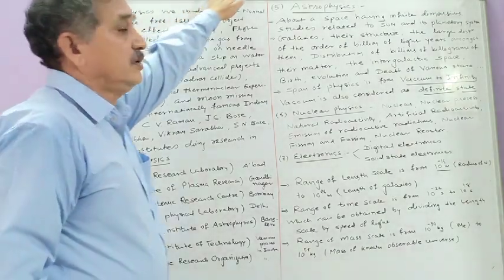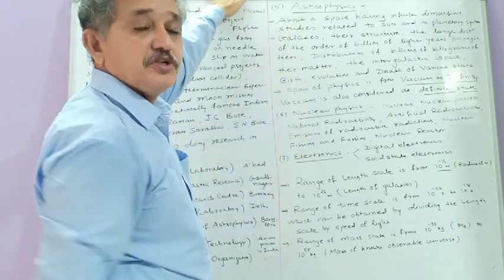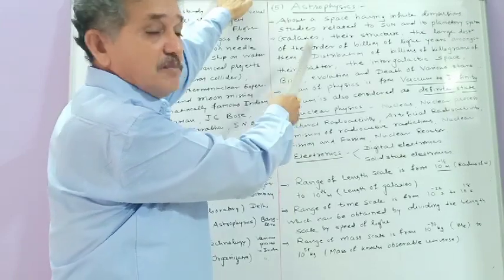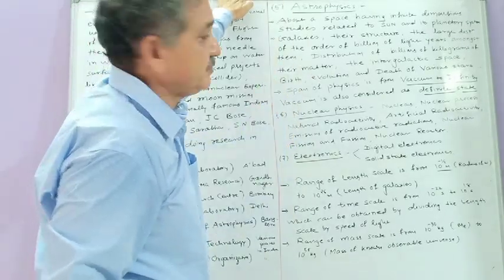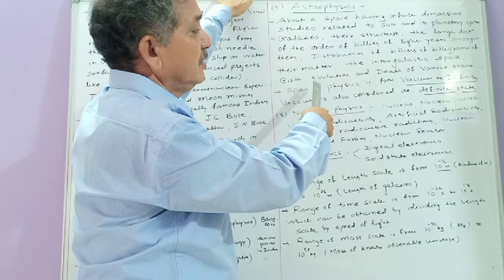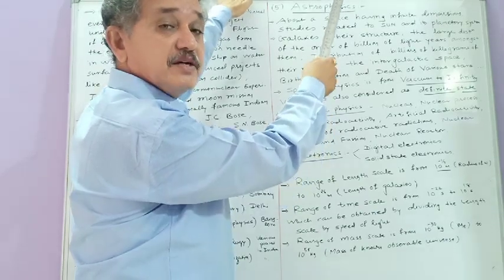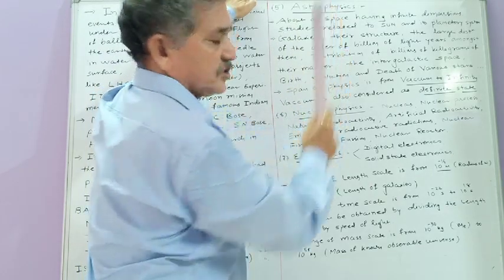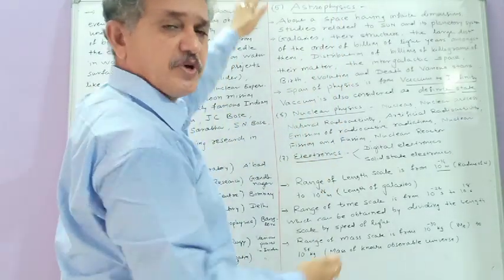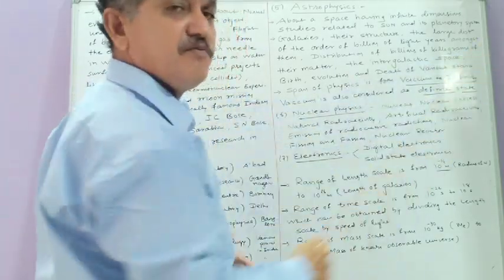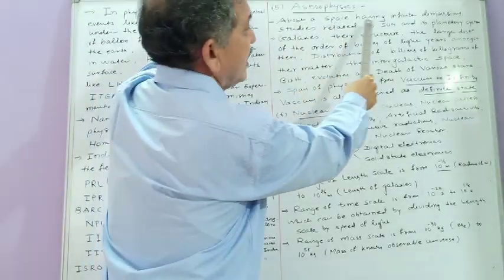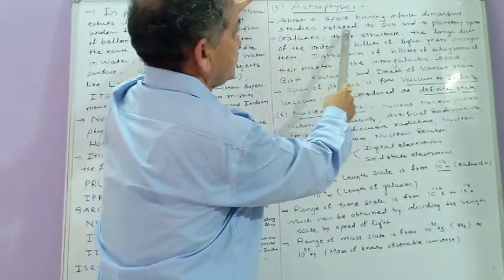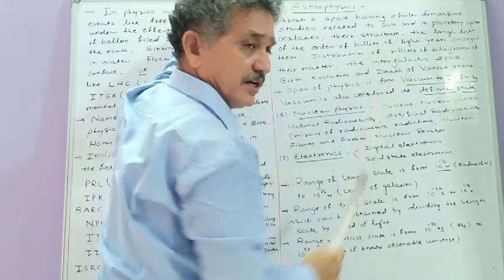Then there is one more branch. It is astrophysics. The word automatically says. So here you have to study about the topics related with those lying in space. So here you have to study about space. What is space? This space is extended up to infinity. This space having infinite dimension, and you have to study about the sun as well as its planetary